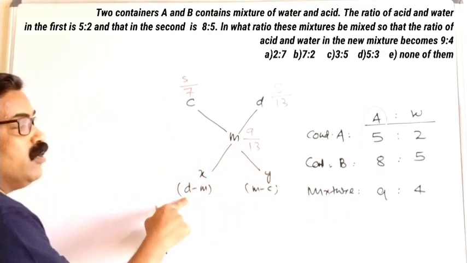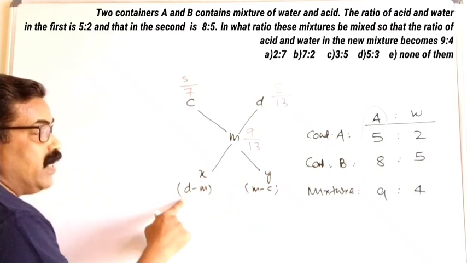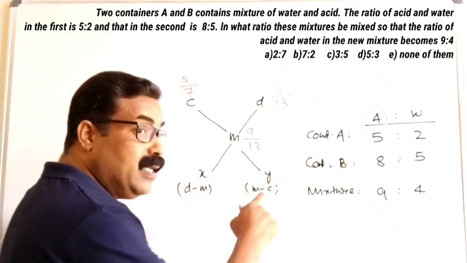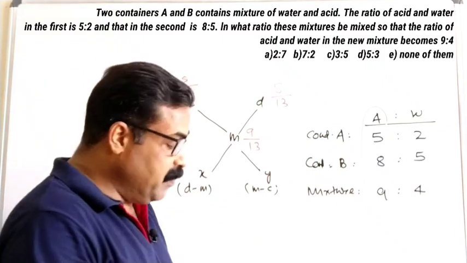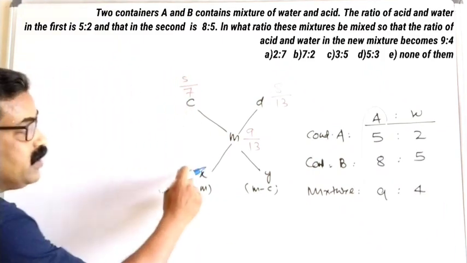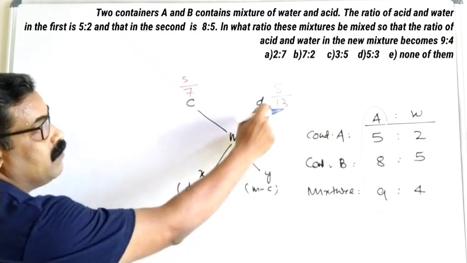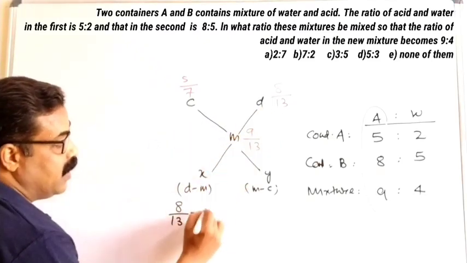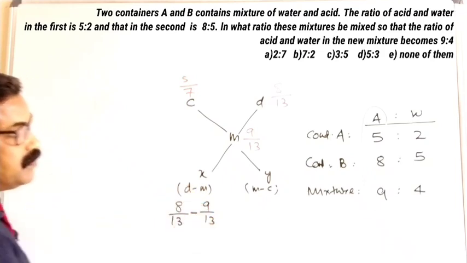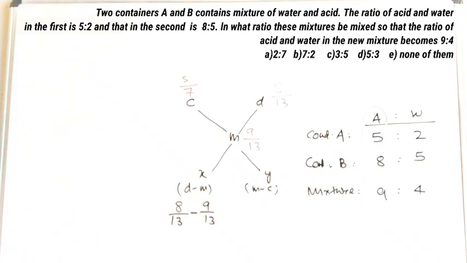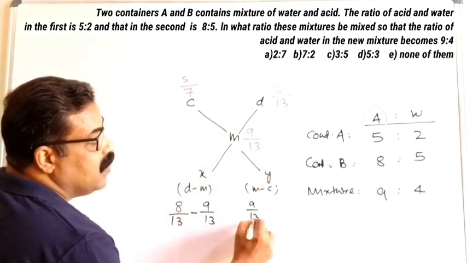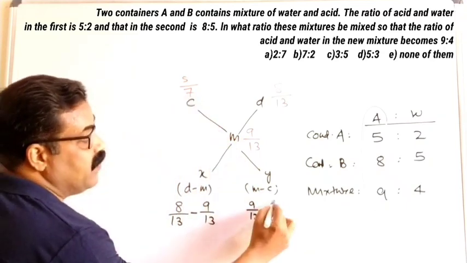Now we want the value of x and y. We know the value of x is obtained by d minus m and the value of y is obtained by m minus c. So let me calculate: x is equal to d minus m, that is 8 by 13 minus 9 by 13. The difference only we want. We don't want any negative number. So y is m minus c, 9 by 13 minus 5 by 7.